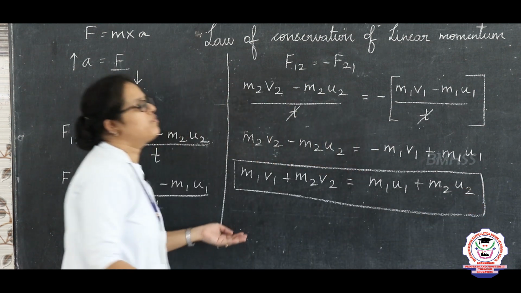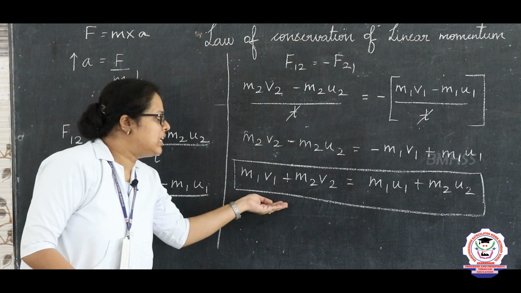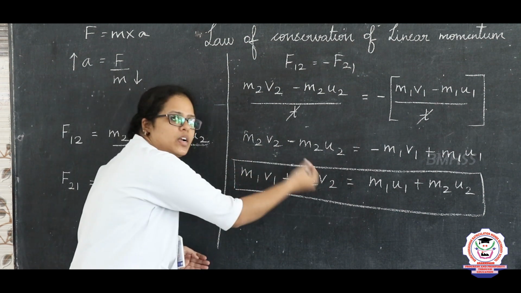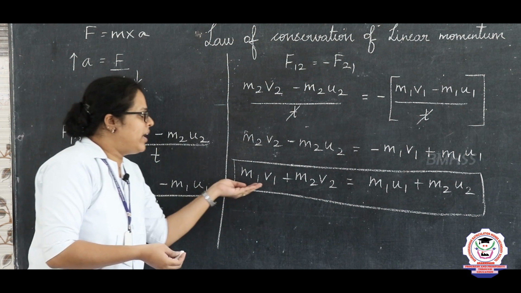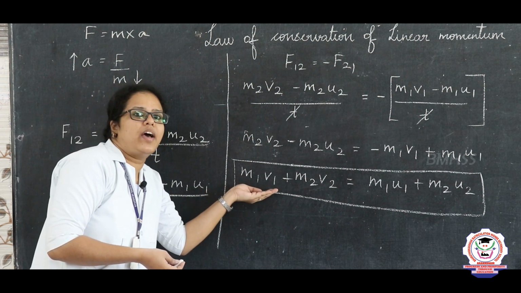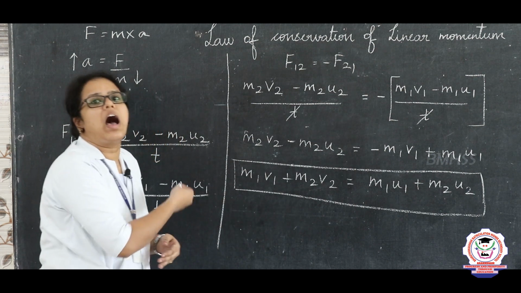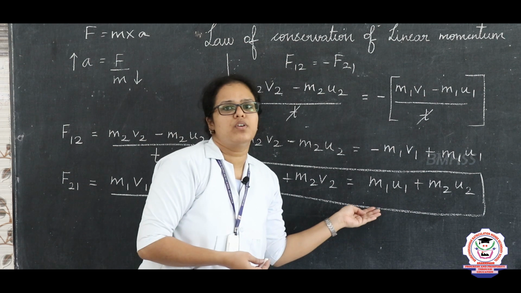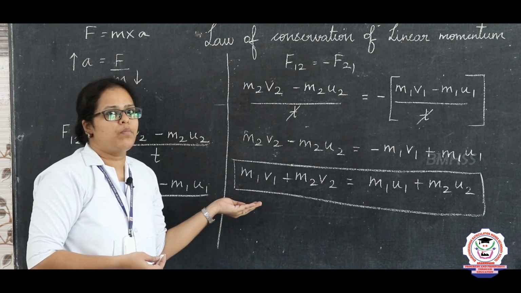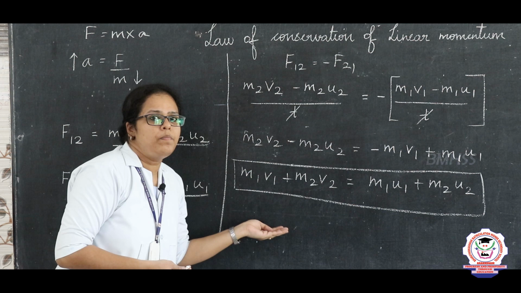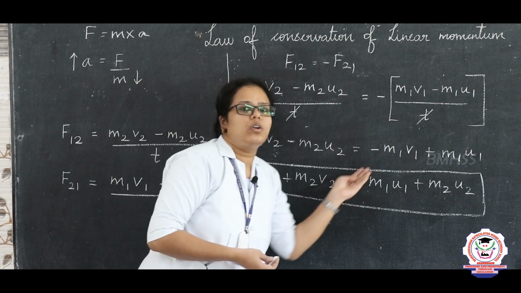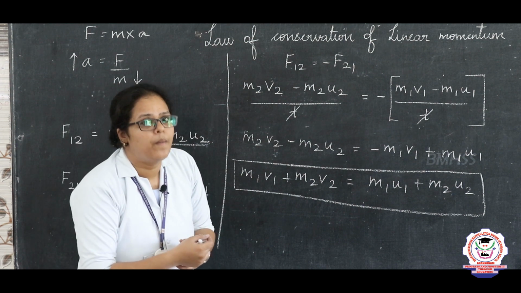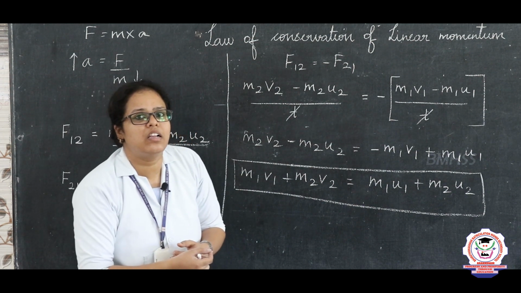So this is the proof for the law of conservation of linear momentum. What it is stating is that the sum of momentum after collision, and it is after collision because these are final velocities, is equal to the sum of momentum before collision. What does the law of linear momentum state? The sum of momentum after collision is equal to the sum of momentum before collision. And what is the condition necessary here? In the absence of external forces.